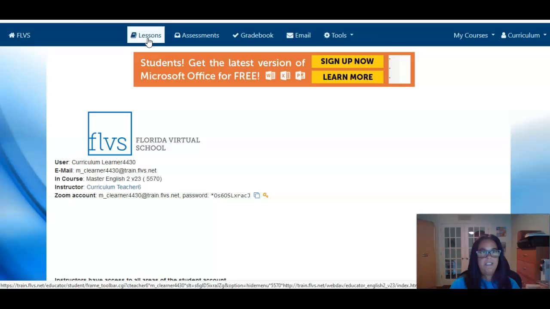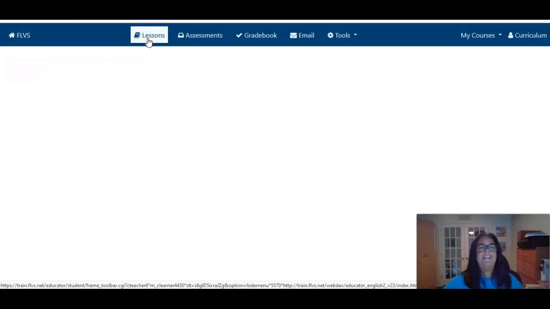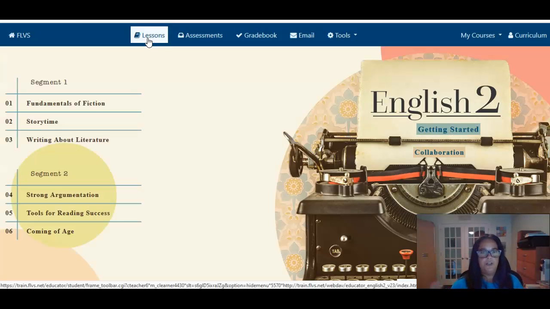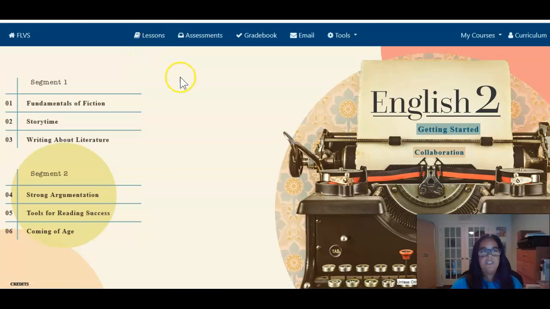The lessons is where the course actually is. These are where your lessons and your assignments are, and your grades are in your gradebook. So if you're a segment 1 student, you're starting at the beginning of the course, you will start right at module 1. If you are starting at segment 2, you are starting at module 4.